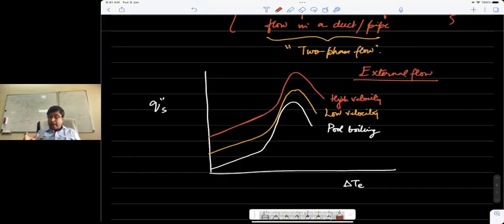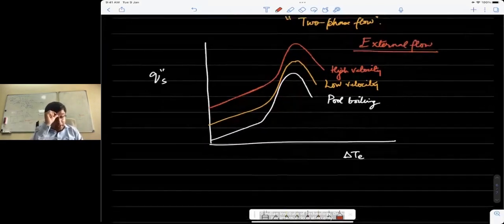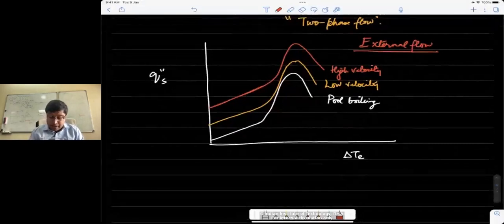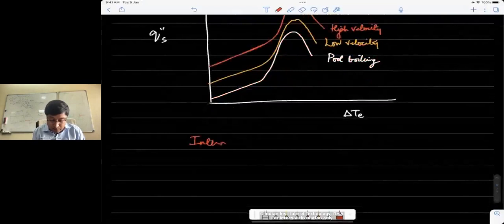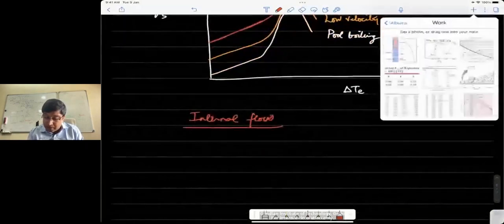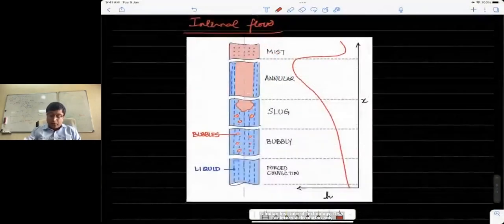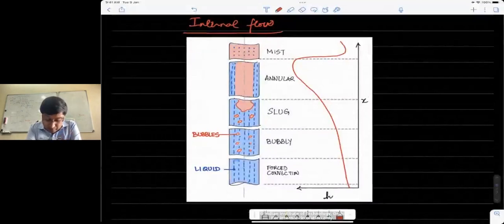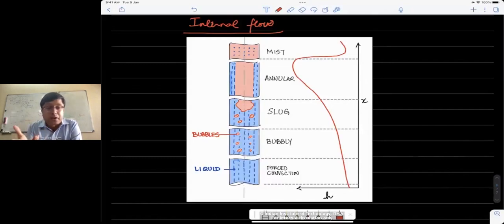When we have flow boiling in a duct, it is slightly more complicated, and there are different regimes in internal flow boiling. Let me again bring one more picture to show you this. So in internal flow, typically this is what you will see: different regimes. Say the liquid enters in a subcooled mode, maybe at room temperature, at 1 atmosphere pressure, so it enters around 25 degrees Celsius.